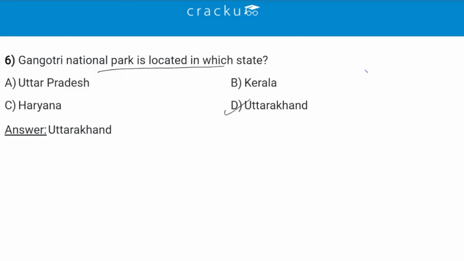So in all the regions which is surrounded by the origin of river Ganga, the biodiversity is being preserved using this Gangotri National Park. So option D, Uttarakhand, is the correct answer.